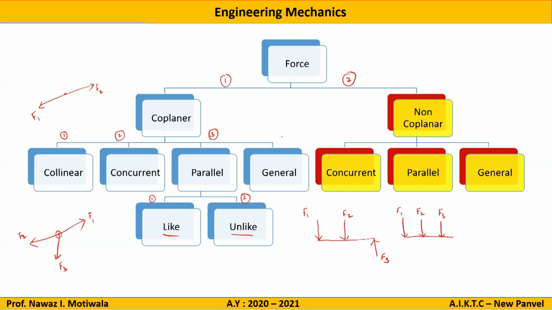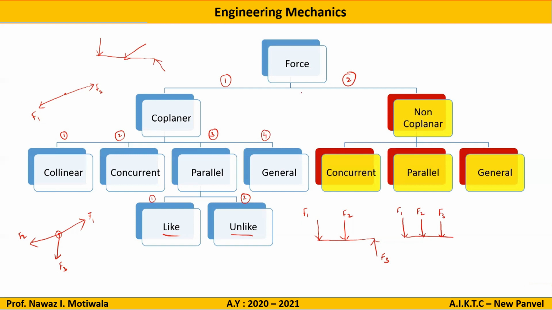The fourth part is the general force system, in which the forces will be neither concurrent nor parallel. It is a general force system wherein every force can act anywhere on the body. Let us say there is a body here, and there is one force acting this way, one force acting this way, and one force acting, let us say, this way. All three forces are neither concurrent to each other nor parallel to each other. So this kind of force will be termed a general force system.